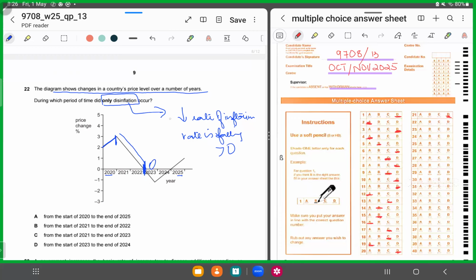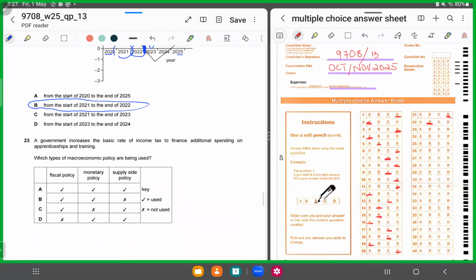So we know disinflation is a time when it is falling, but it is still greater than zero. So what's the time period? 2021 till 2022. So this satisfies option B. So for 22, we'll shade in B. It has to be positive, greater than zero.